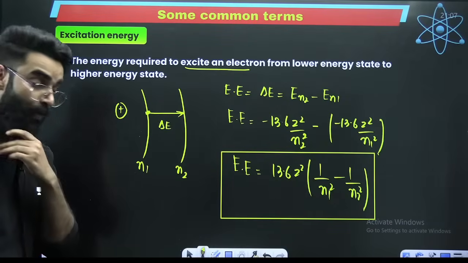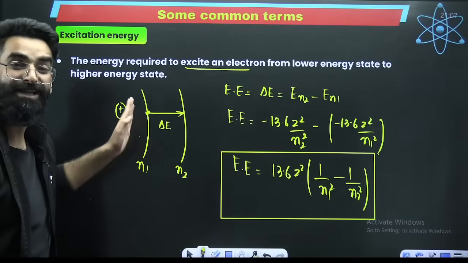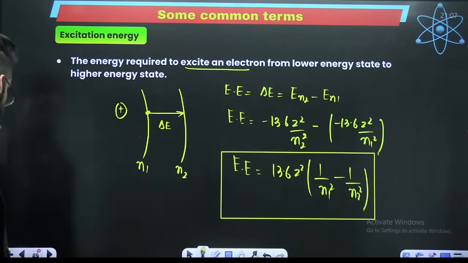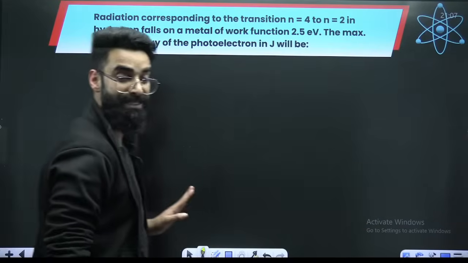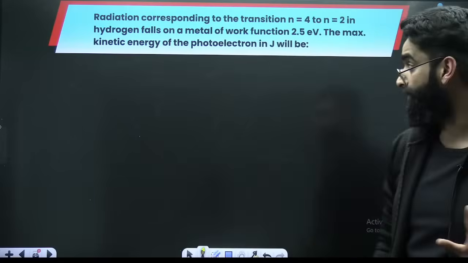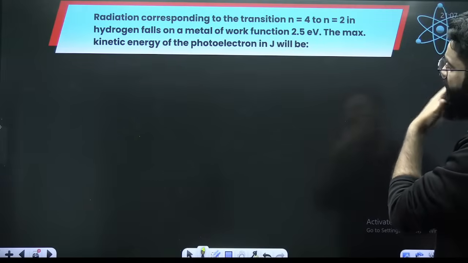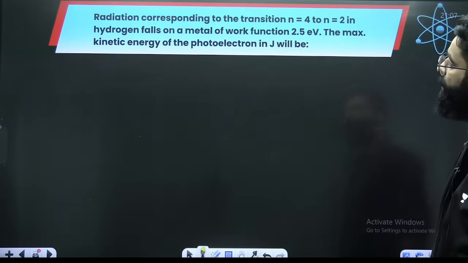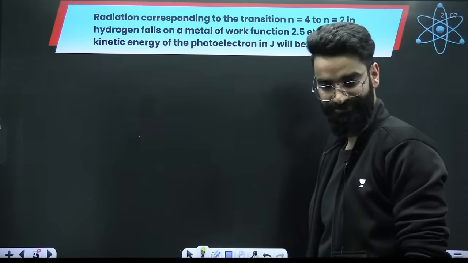The amount of energy which is required to make sure that the electron goes from lower energy state to higher energy state. That's all. My dear students, can you try to solve this particular question? Radiation corresponding to transition n equal to 4 to n equal to 2 in hydrogen falls on a metal of work function 2.5 electron volts. Find the maximum kinetic energy of the photoelectron.